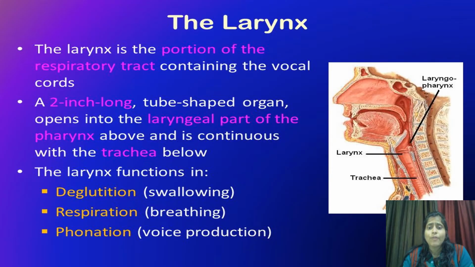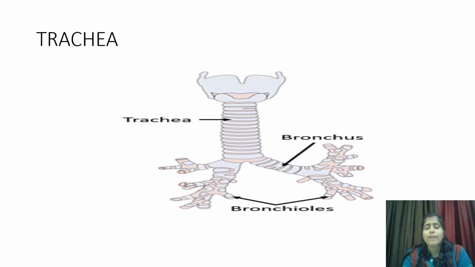Okay. Now we have larynx. Larynx is the portion which is present just below the pharynx, and it also contains the vocal cords. Besides this, it does the work of swallowing also, that is deglutition, and it also helps in the process of respiration. How? Larynx carries the air from the pharynx towards the trachea. Then we have trachea.